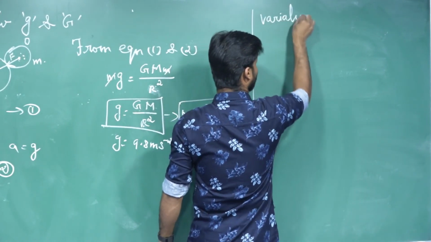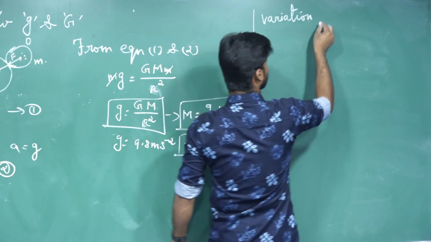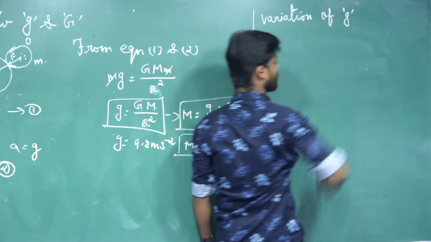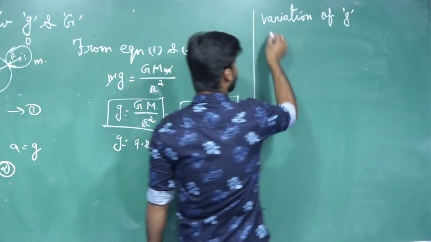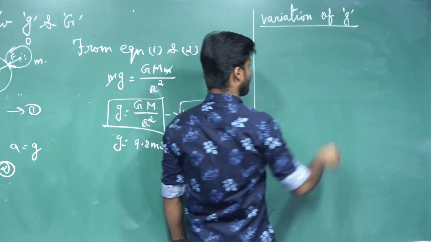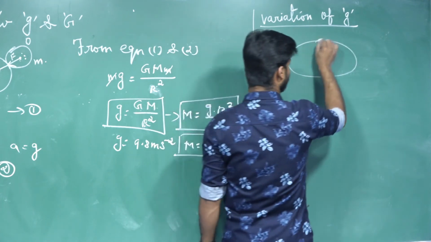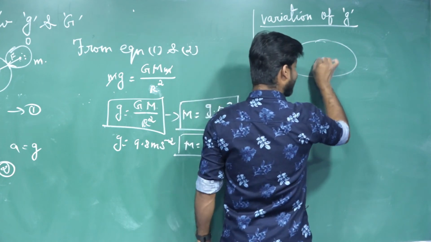Dear students, let us consider this is the earth, and this is the center of the earth.